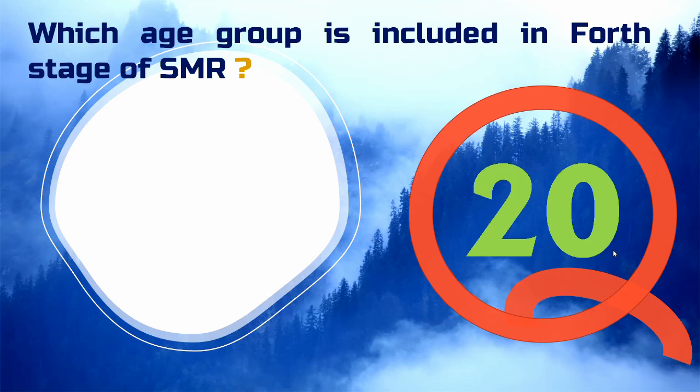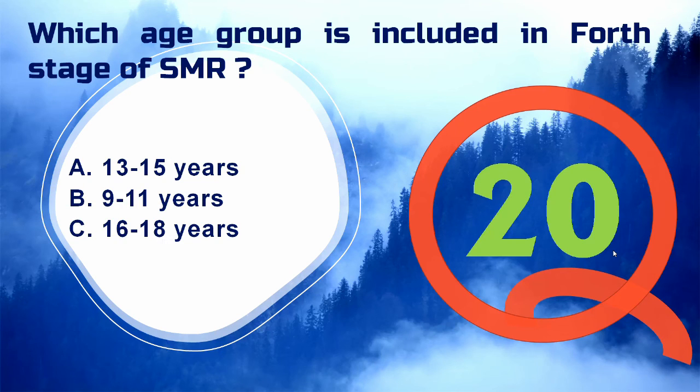Which age group is included in the fourth stage of SMR? Option A, 13 to 15 years, option B, 9 to 11 years, and option C, 16 to 18 years. Tanner staging, which is also known as sexual maturity rating, that is SMR, is an objective classification system that providers use to document and track the development and sequence of secondary sex characteristics of children during puberty.